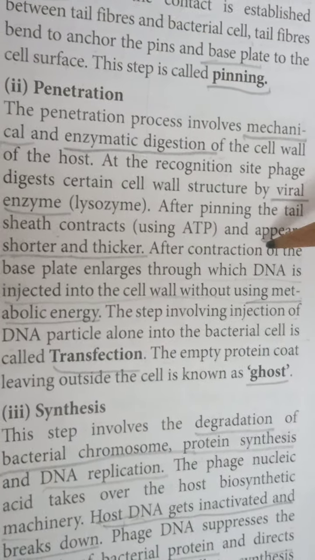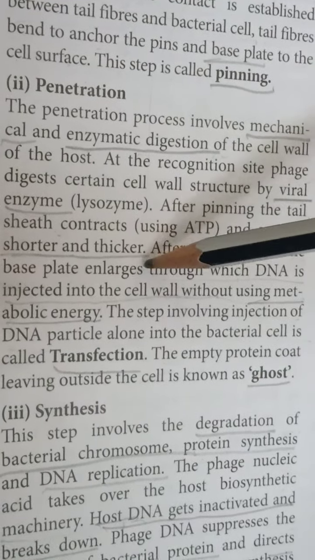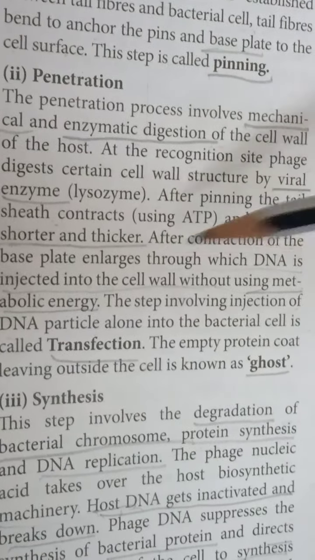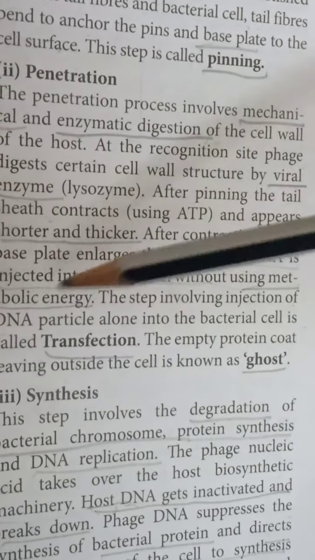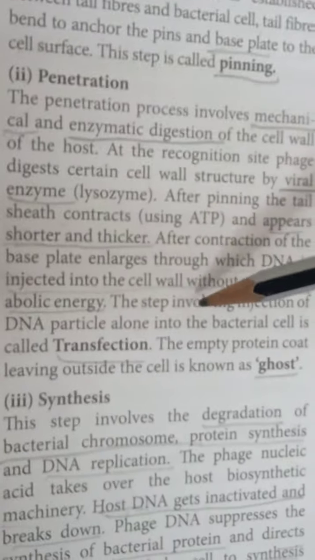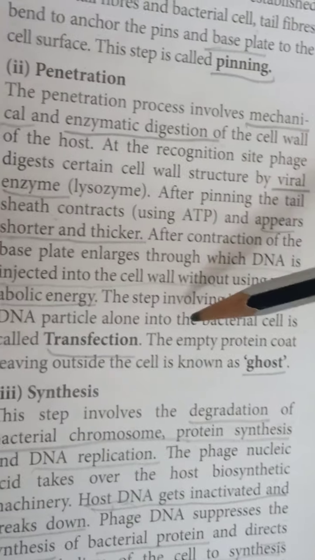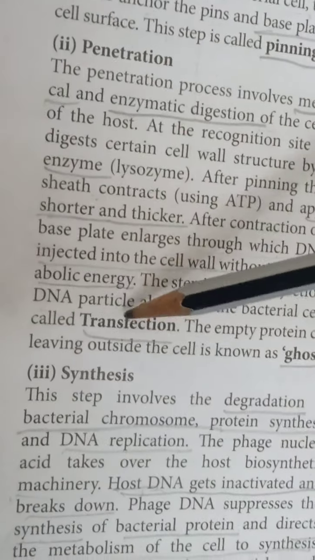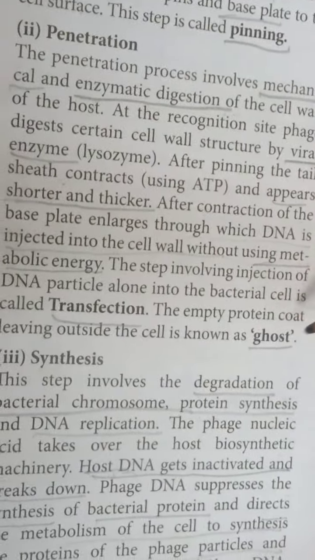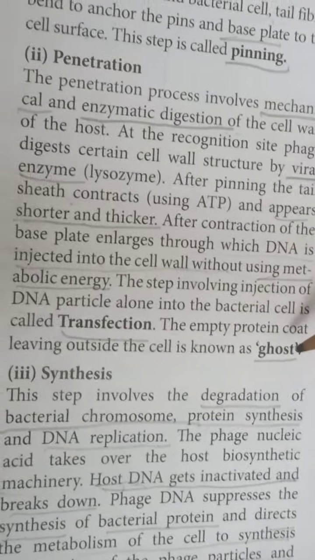After the contraction, the base plate enlarges, and the DNA is injected into the cell without using metabolic energy. This step, involving injection of the DNA particle alone into the bacterial cell, is called transfection. The empty protein cast left outside of the cell is known as the ghost.